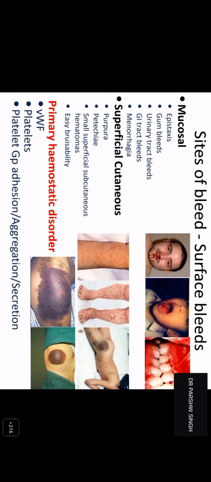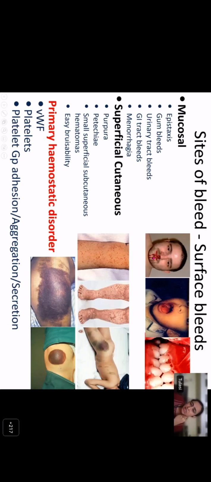Now it's visible. Okay. So based on the site of the bleed, whether it is a surface skin bleed or surface mucosal bleed, these are signs of primary hemostatic disorder. Surface mucosal bleed can be from the nasal membrane, which presents like epistaxis, or it can be gum bleeding, hematuria, GI tract bleeding, or menorrhagia. So these are all mucosal bleeds, or can be considered surface bleeds. Or it can be skin bleeds, which can present as purpura, petechiae, ecchymosis, or subcutaneous hematoma. So surface bleeds are a manifestation of primary hemostatic disorder, which can be due to defects in von Willebrand factor or platelets, either platelet function defects or defects of von Willebrand factor.